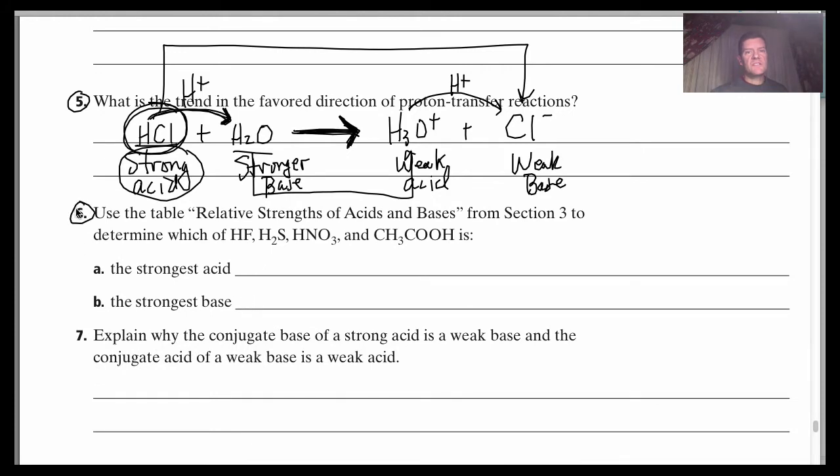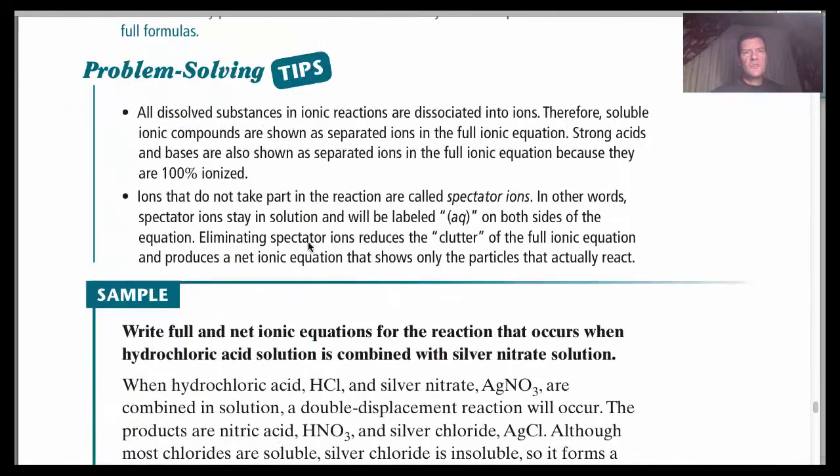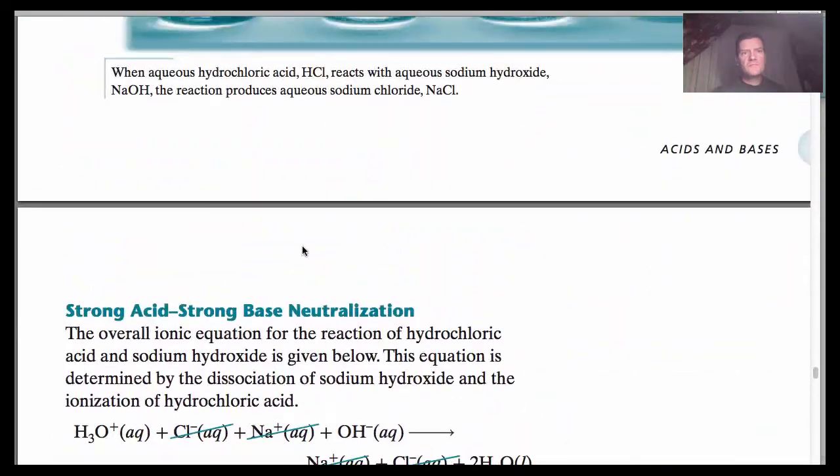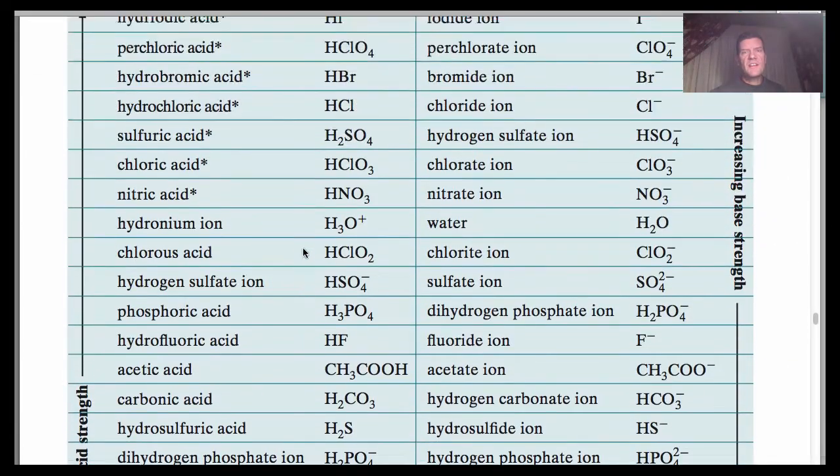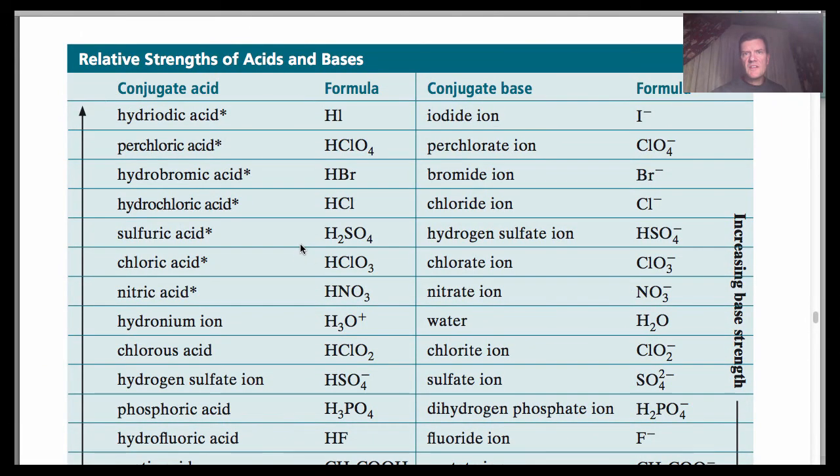Okay, number 6, it says, use the table of relative strengths of acids and bases from section 3 to determine which of these acids is the strongest and which is the strongest base. Okay, now all you have to do is, I'm not going to go through this because you can easily look at the chart, but I'm just going to tell you it's just as simple as looking at the chart. We'll scroll up there really quickly, and all you have to do is compare.